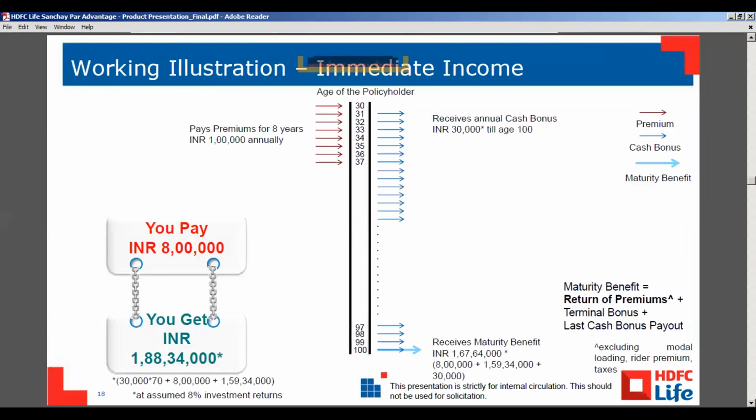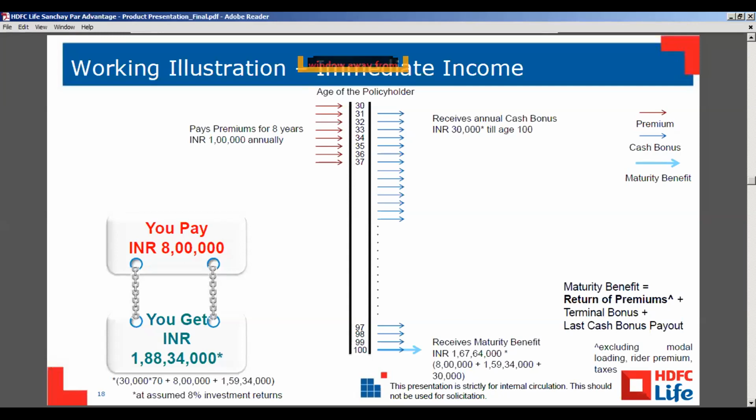So here we can see in the example, suppose the customer is paying 1 lakh rupees for 8 years. In the immediate income option, the customer will get the cash bonus from the next year onwards.